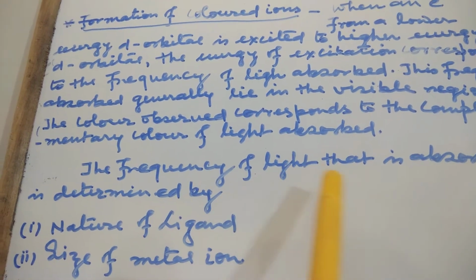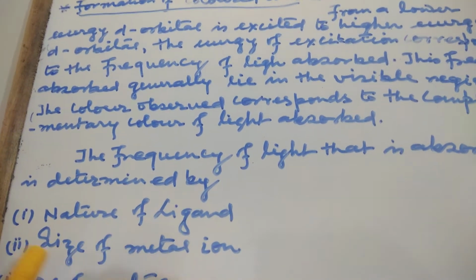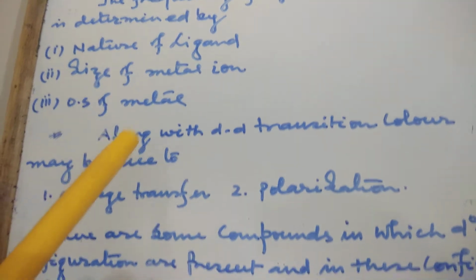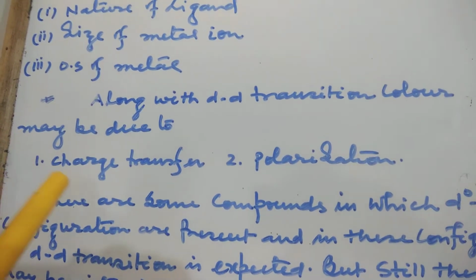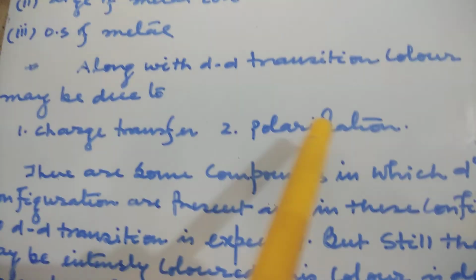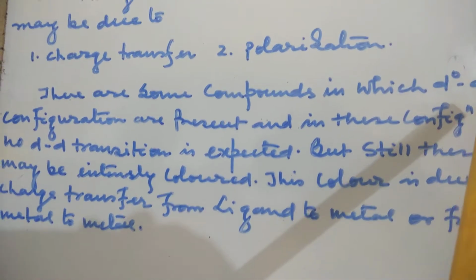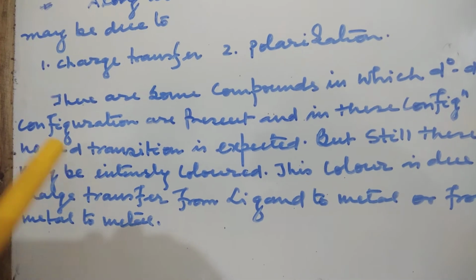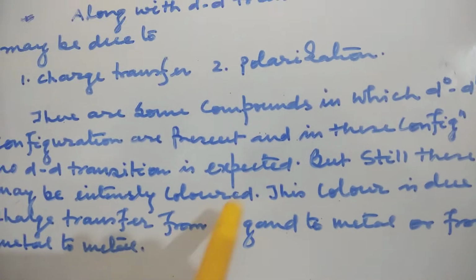The frequency of light that is absorbed is determined by first, nature of ligand, second, size of metal ion, third, oxidation state of metal. Along with d-d transition, color may be due to first, charge transfer, second, polarization. There are some compounds in which d0 and d10 configurations are present, and in this configuration no d-d transition is expected, but still these may be intensely colored.